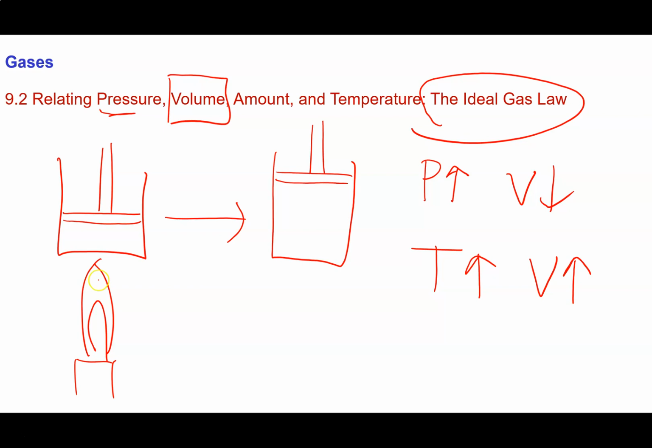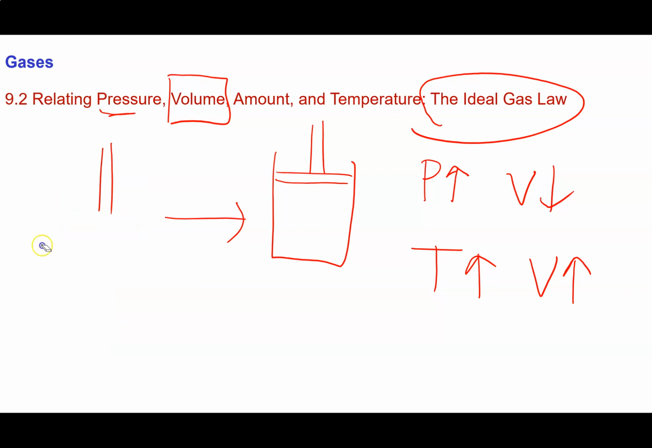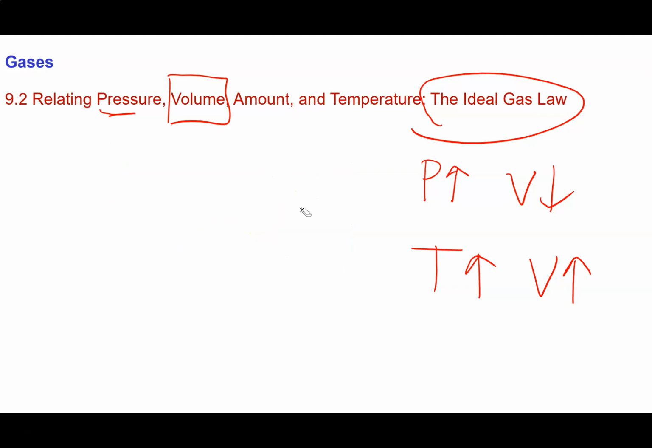So what about amount? Well, let's think about this. As everything else is kept the same, if the pressure is kept the same and the temperature is kept the same, if I have a balloon, this is going to be difficult. I've got a balloon and it's got a little bit of gas in there. That's a terrible drawing of a balloon. And then I blow into the balloon. What's going to happen to my balloon? Well, you guessed it. It's going to get bigger, isn't it? The volume is going to go up.